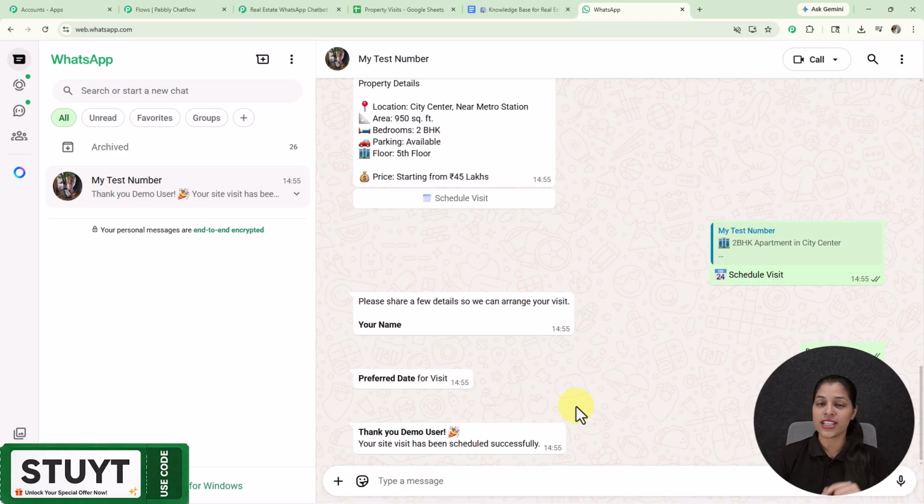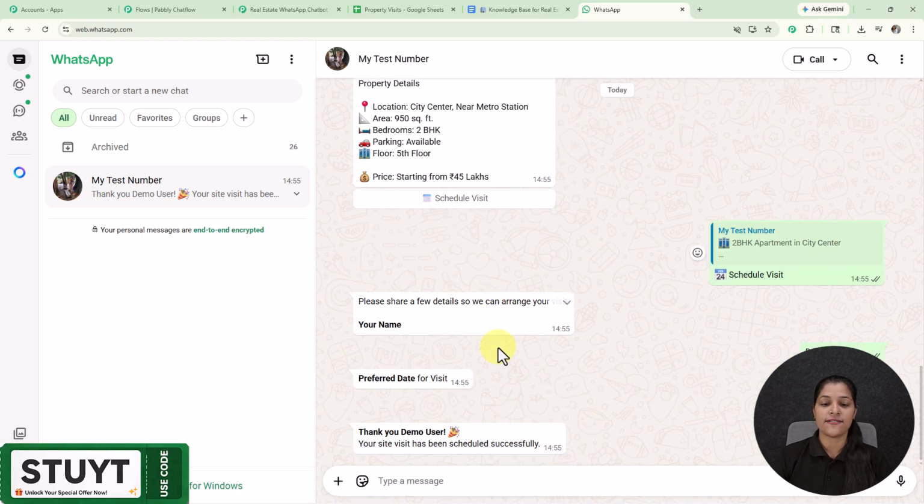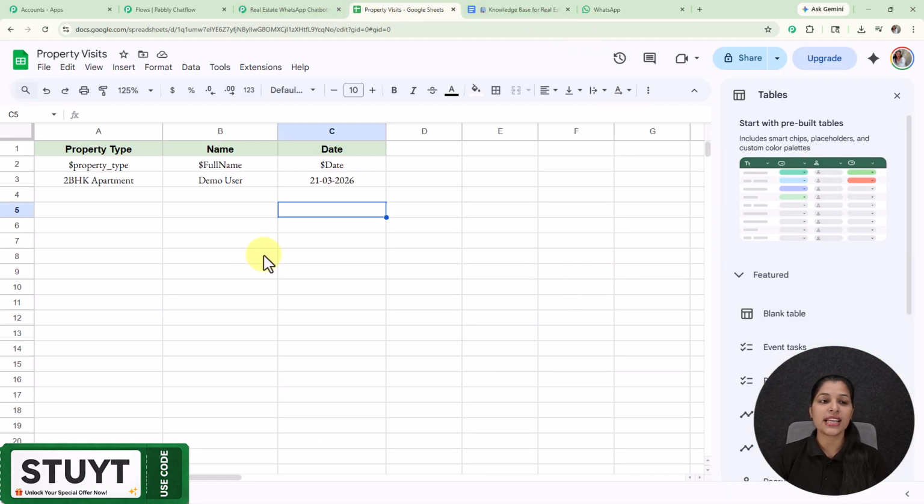With the help of this WhatsApp chatbot, you can even send personalized messages, and here we are getting our property image as well. And now let's move on to my Google Sheet to check whether the data of this client regarding the visit is saved over there or not. So here I've landed on my Google Sheet, where you can see I'm successfully receiving this response, where I'm getting the same property type which my user has selected, its name that is demo user, and the preferred date for the visit. So now this chatbot is also saving the data of your clients.